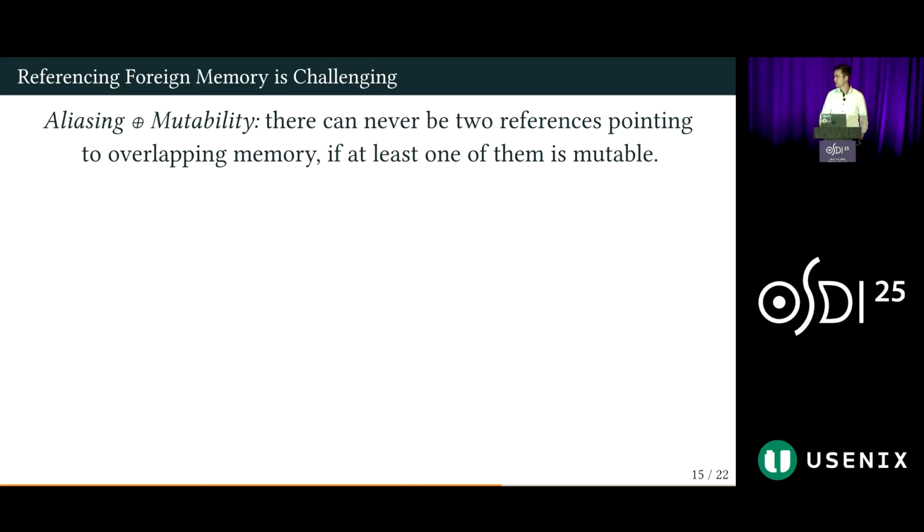This invariant is crucial to uphold because Rust bases many compiler optimizations on it, and violations of it have resulted in real-world security issues in practice. At the same time, it's difficult because in many cases, developers can't reason about the provenance of pointers as they're flowing through a foreign library. Let's illustrate this through a simple example.